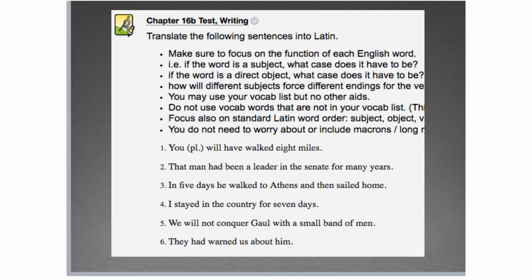Here is the writing summative, so English to Latin. All right, so you will have walked 8 miles. You, pretty straightforward, will have walked. That's going to be our future perfect active. So that's third principal part.